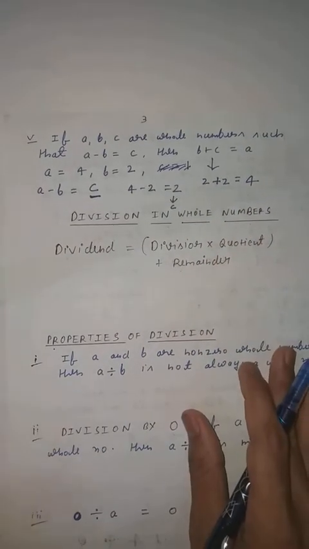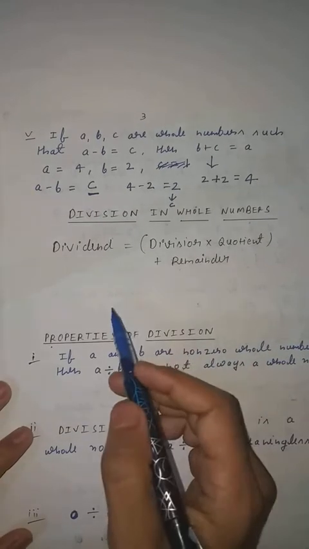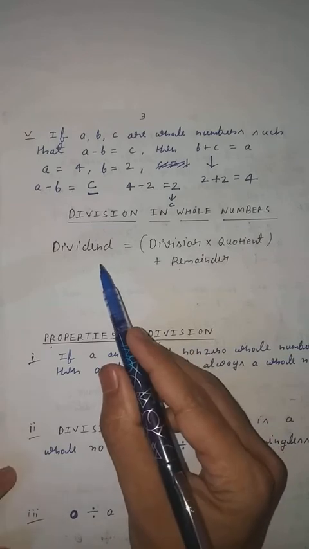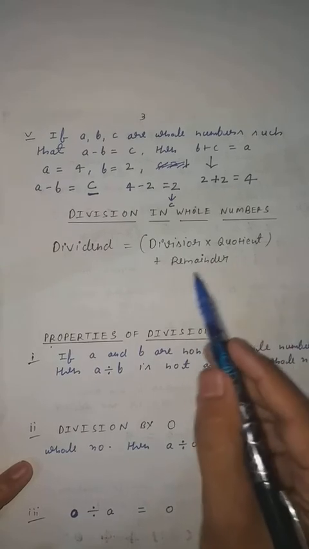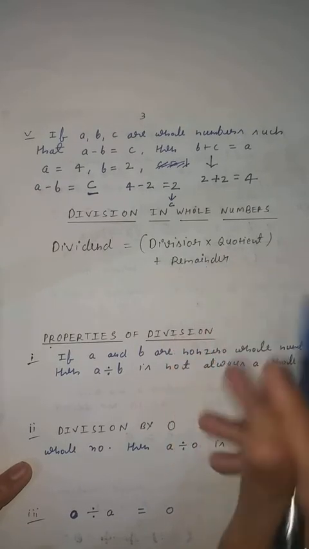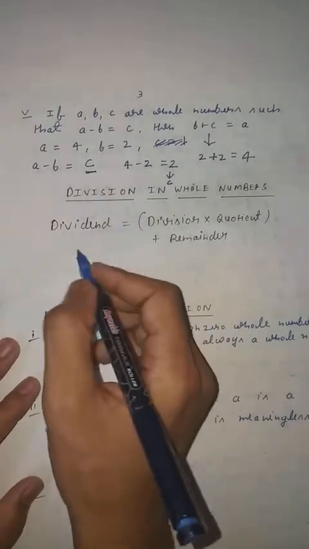Now the next is division in whole number. So you know that in class 5th you solve many questions based on this. Dividend equal to divisor into quotient plus remainder. You know what is dividend, divisor, quotient, remainder. So this I will explain according to one example. Let us take one example.